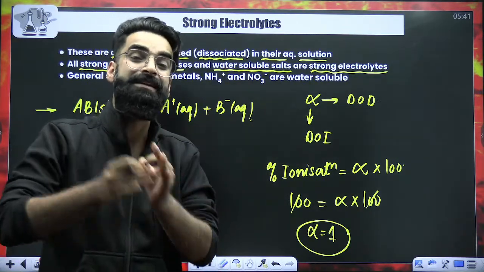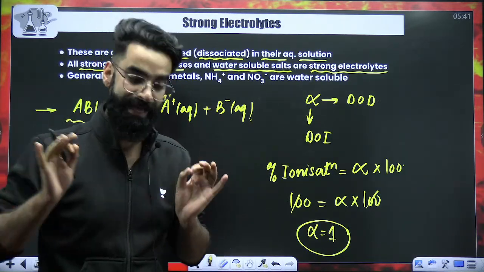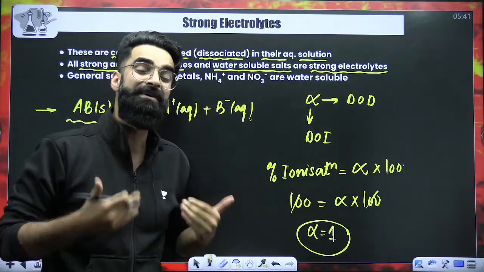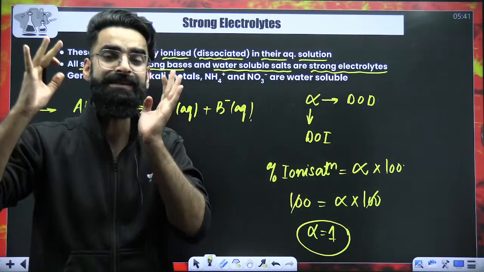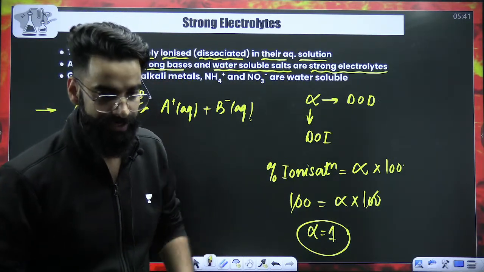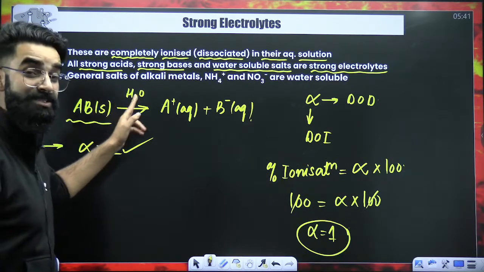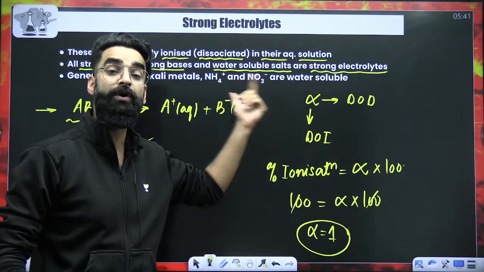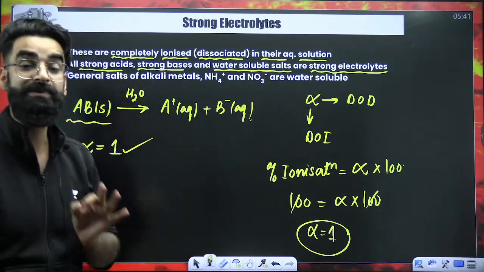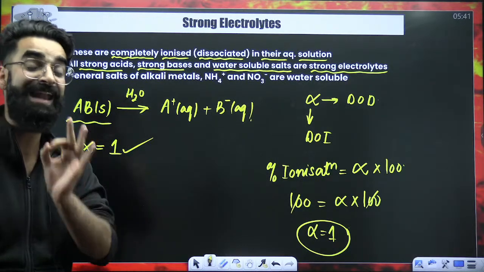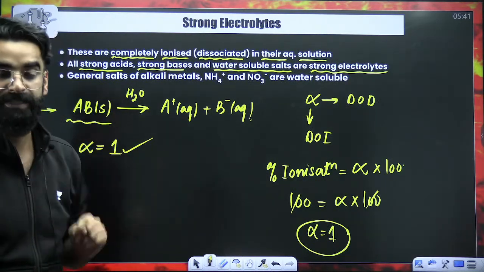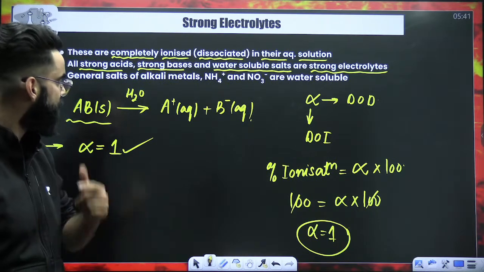They'll get 100% dissociated into their ions. And any such substance which gets 100% dissociated into its ions, we call that a strong electrolyte. So do remember, all your strong acids, all your strong bases, and all your water-soluble salts are the examples of the strong electrolytes, whose alpha, degree of ionization, is equal to 1, right?